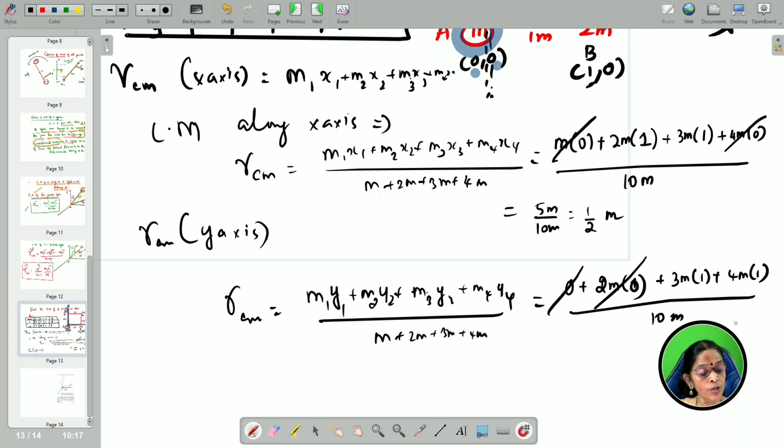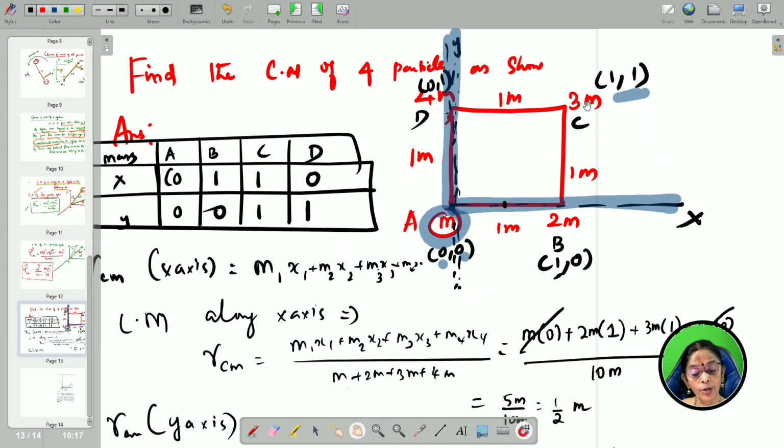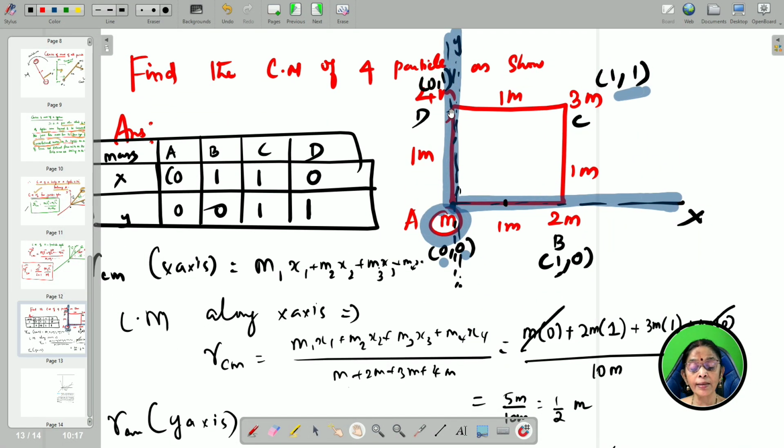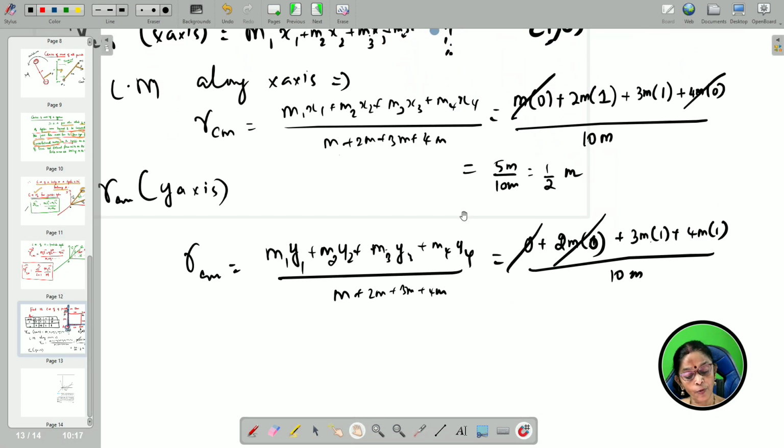So, this is 0, this is 0, and 3 plus 4, how much is that? You can see here 3m into 1, 4m into 1 on the y axis. So, therefore, you get exactly 7 by 10. So, that is equal to 0.7 meter along the y axis.